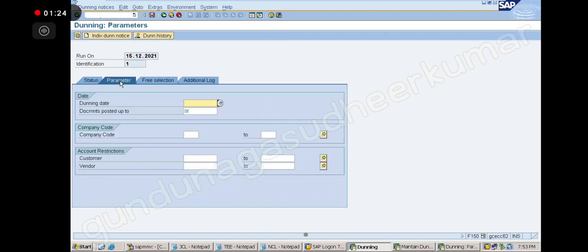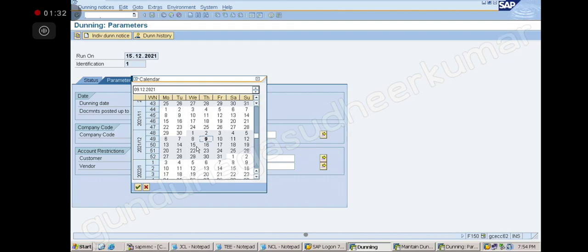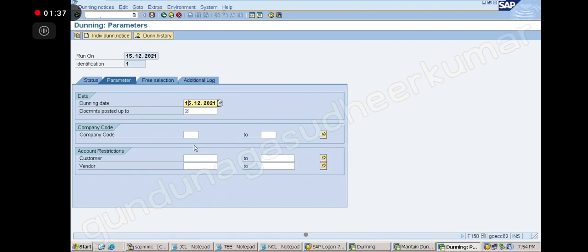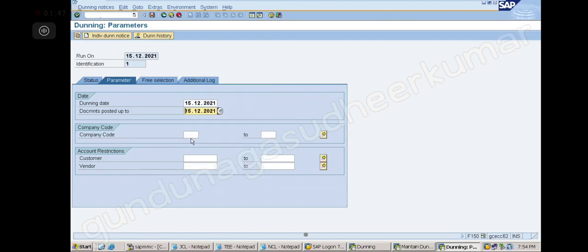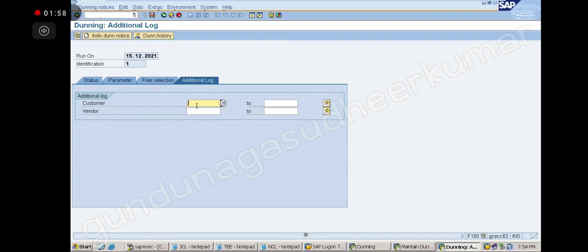Okay, parameters again. So now, dunning date is what? 15th, correct? Yeah, I have to wait for 5 days, right? Identification 1 only. Yeah, date is different, na? Same thing, na? AAPP. You remember AAPP? When the date, yes, correct? Yes. Document posted up to 15th, right? Company code CEE. Okay, customer number. Okay. Now additional customer number is this. Correct. Now click on the save option.